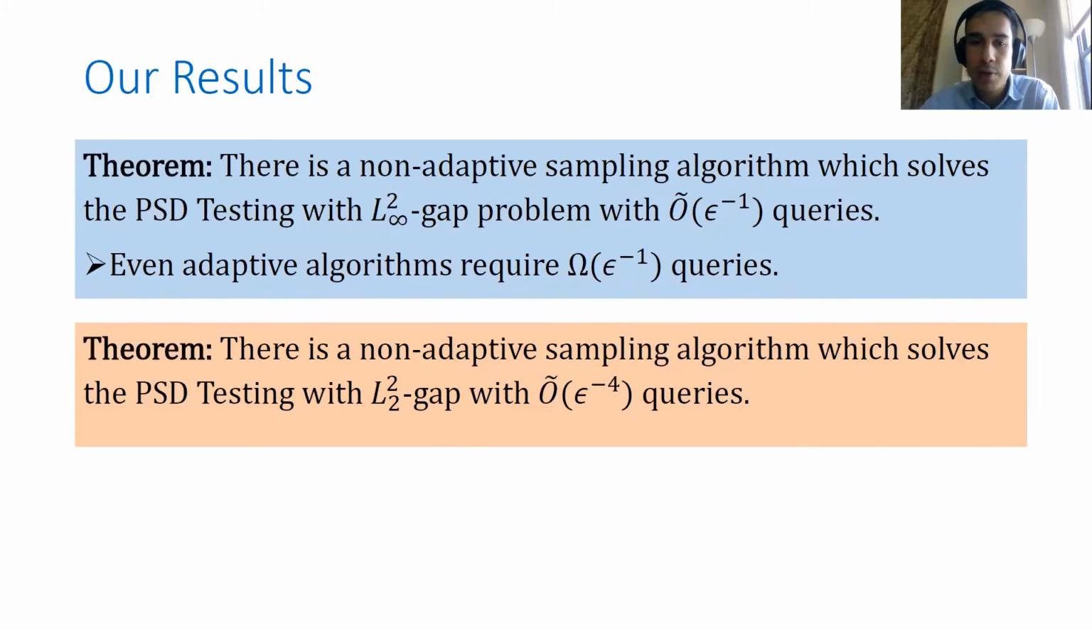Next, we show an upper bound, an algorithm making tilde O of 1 over epsilon to the 4th queries to solve the more general L2 squared gap problem.